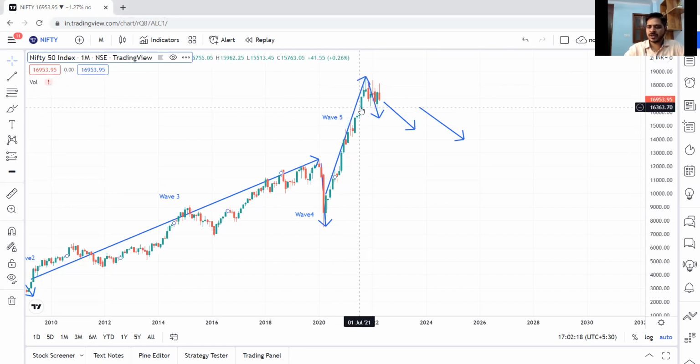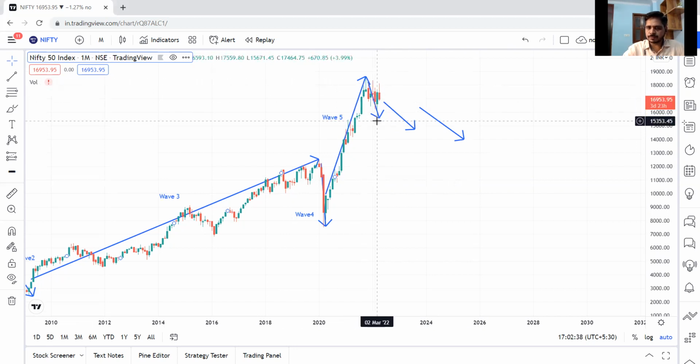After the dominant wave, as per Elliott Wave Theory, there will be three corrective phases. These next three arrows which I have drawn: arrow one can be termed wave A of the corrective phase. That means the prices are coming down, and we have witnessed that for the last 1 year.